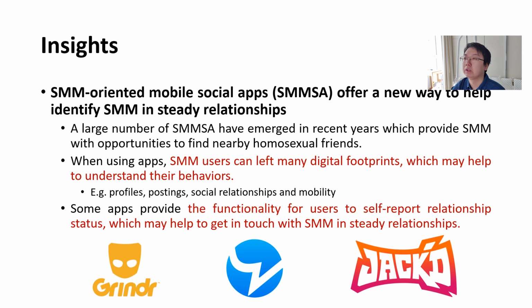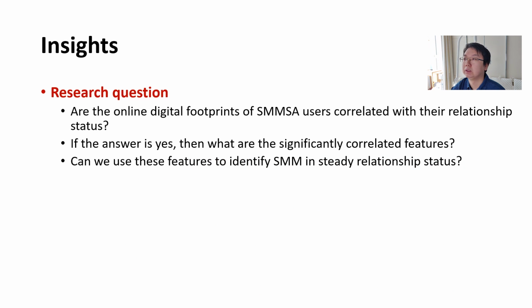Now, a large number of sex-married women social networks have emerged. When using apps, sex-married women leave many digital footprints which may help us to understand their behaviors. Besides, some apps support the functionality for users to self-report relationship status, which may help us to get in touch with sex-married women in static relationships. Our insight is to use these apps to understand these relationships. With this insight, we raise the research question: are the online digital footprints of sex-married women social application users correlated with their relationship status?